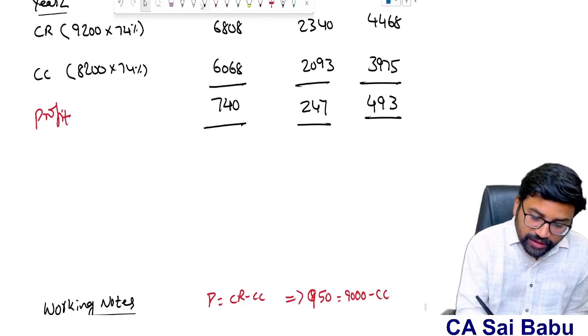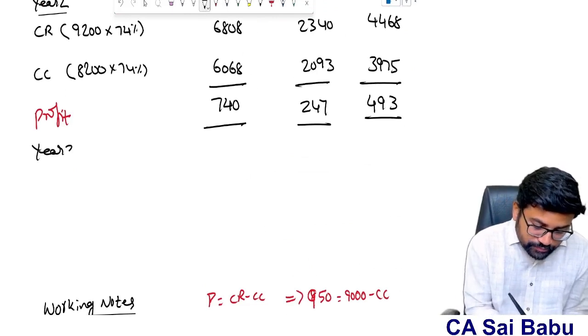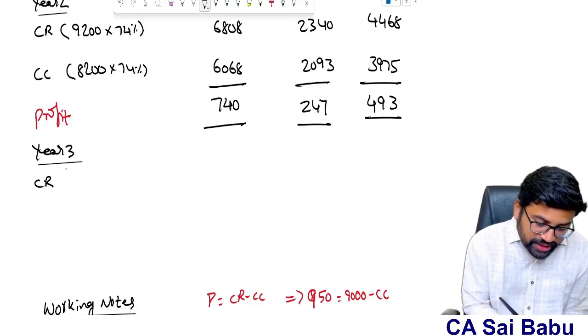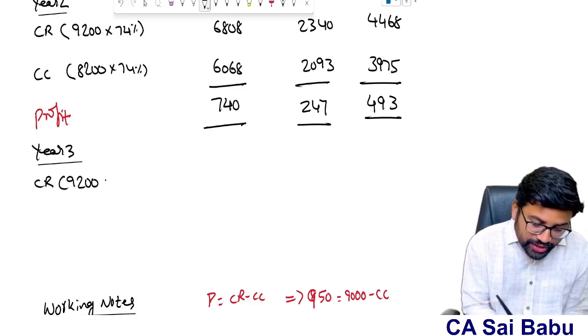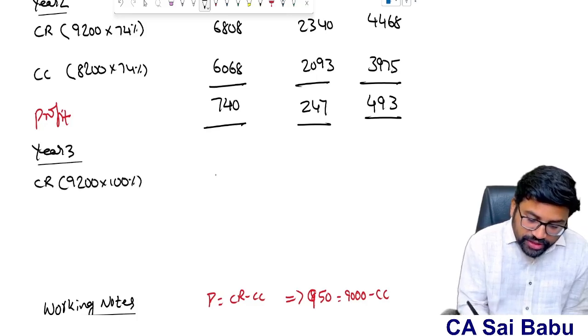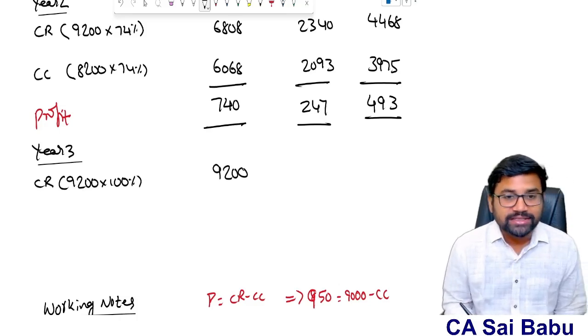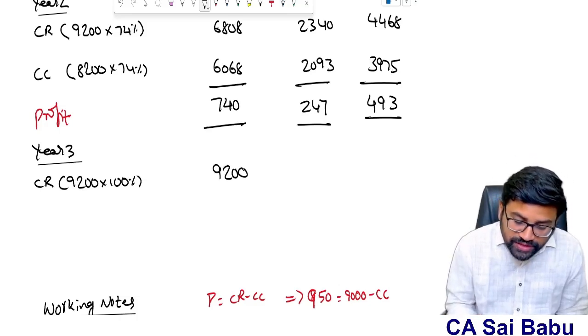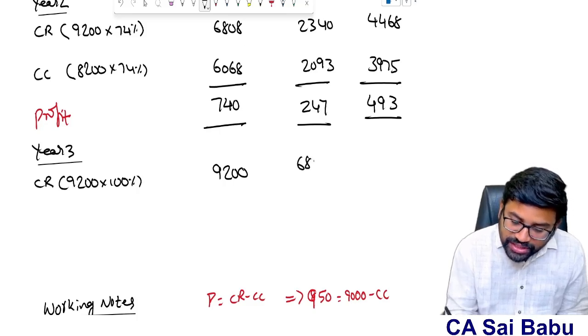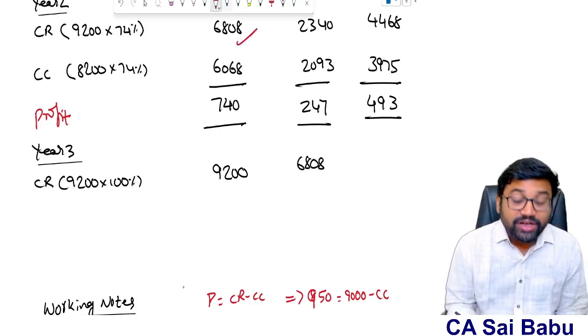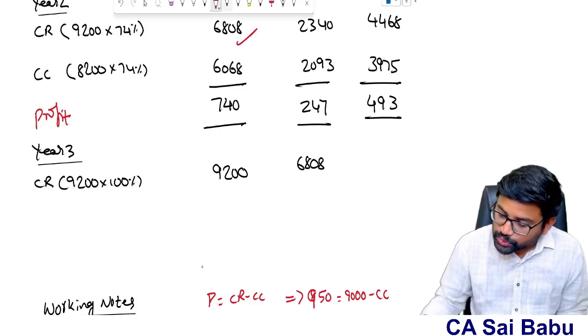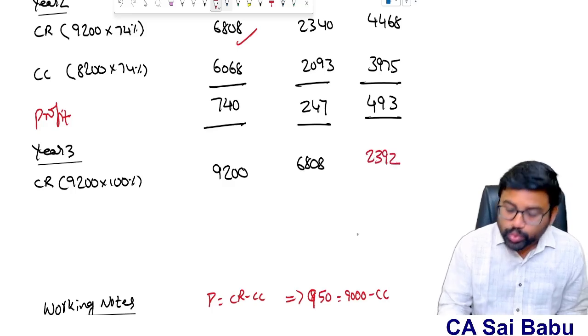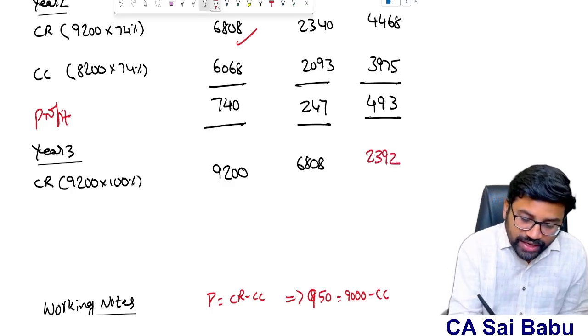Therefore in year 3, what we can do is contract revenue, that is 9,200 into 100%. That is 9,200 I will recognize, I mean total cumulatively. Out of this 9,200, 6,808 already we recognized for 2 years. So therefore 9,200 minus 6,808. So it will be 2,392. 2,392, that is the contract revenue.